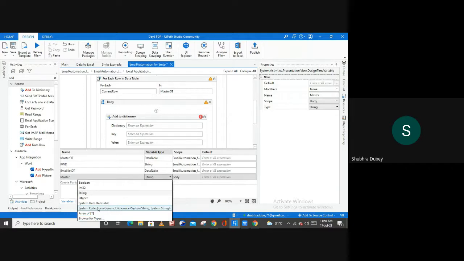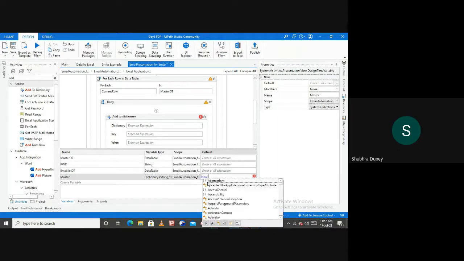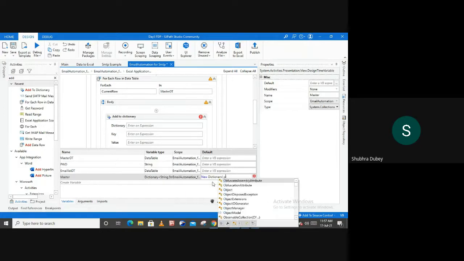Yeah, here we have this System.Collections.Generic.Dictionary. Select the type, increase the scope, and in this field what you can type is new Dictionary. So new Dictionary of what? Inside of this bracket of string, string.